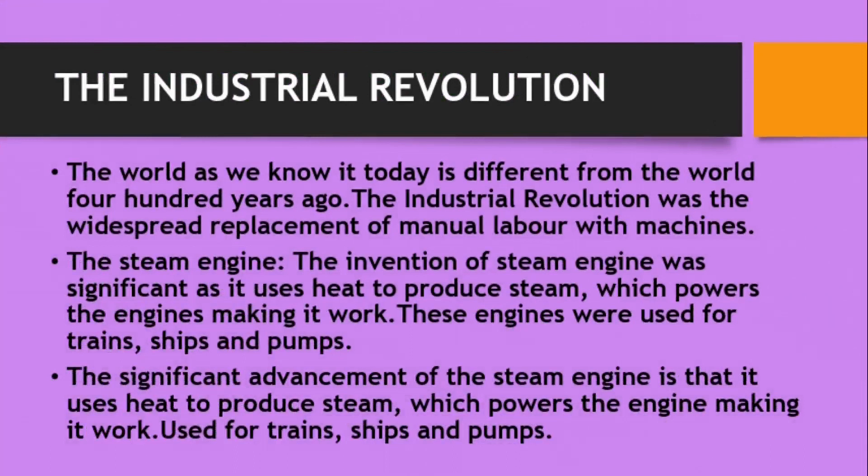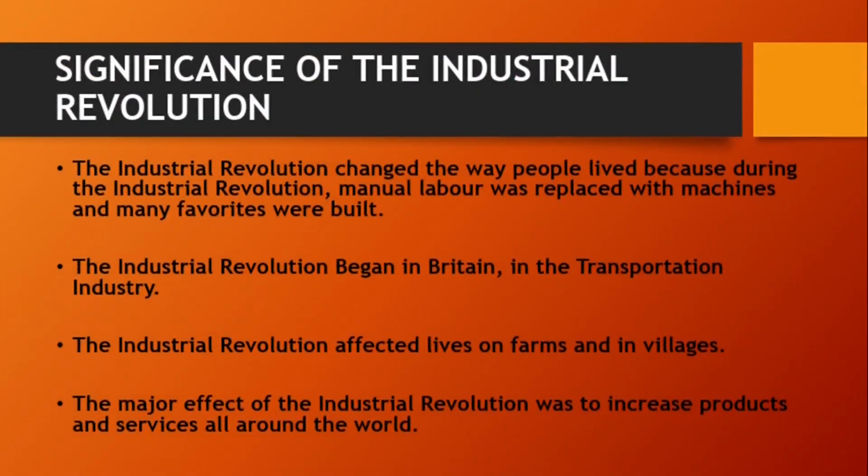Now the steam engine was the invention of the industrial revolution, and this steam engine used to produce heat, and it's the heat that powers the engines, making them work. So when these engines are working, they are used on trains, on ships, and on pumps. One of the significances of the steam engine is that it uses heat to produce steam, and this steam helps to power trains, ships, and pumps. So let's see the significance of the use of the steam engine.